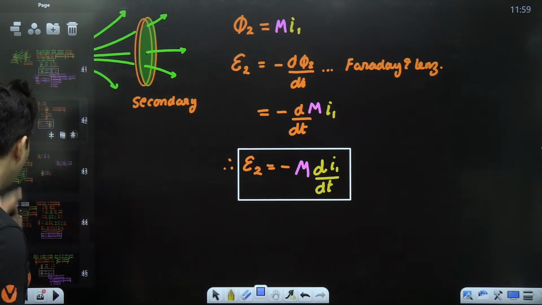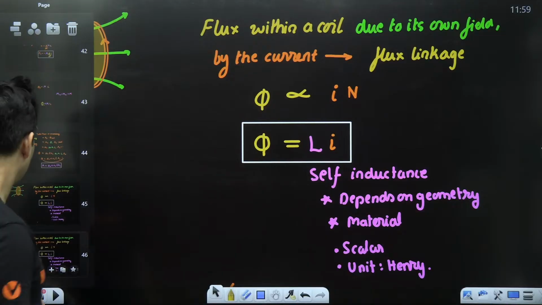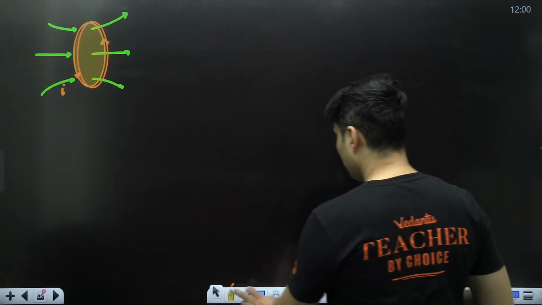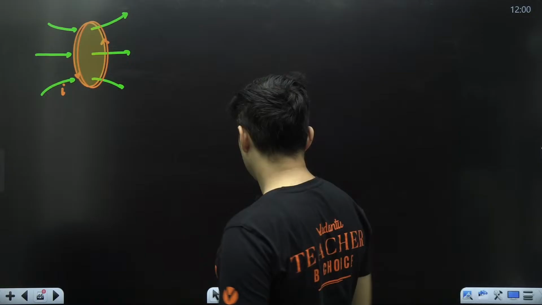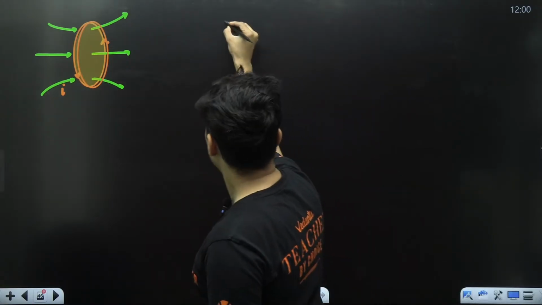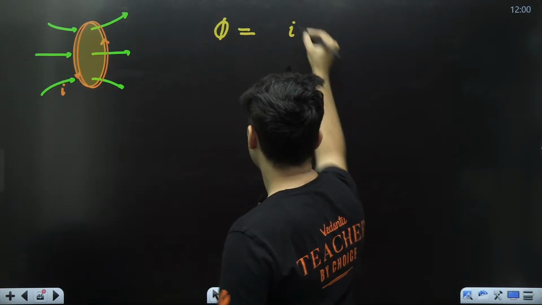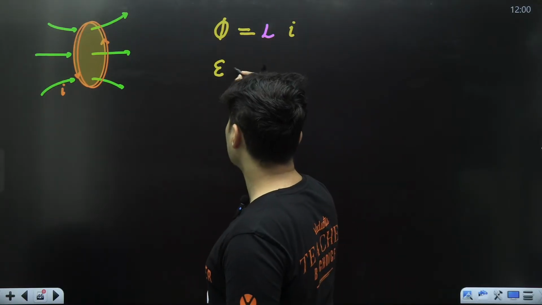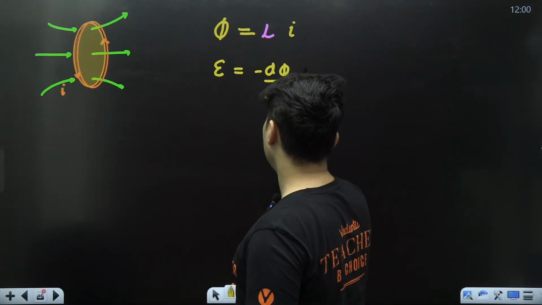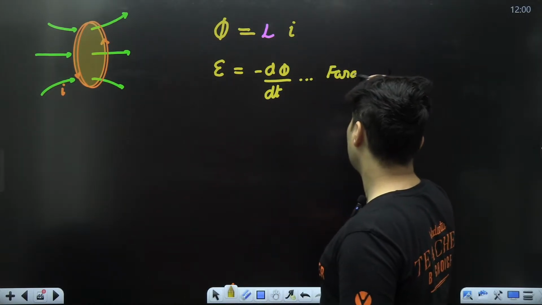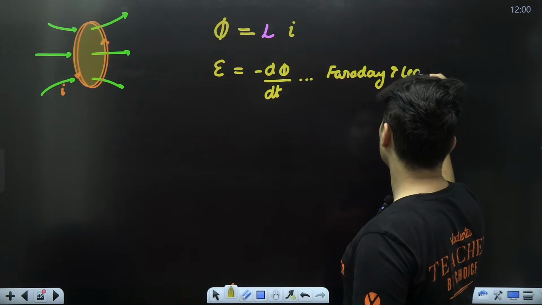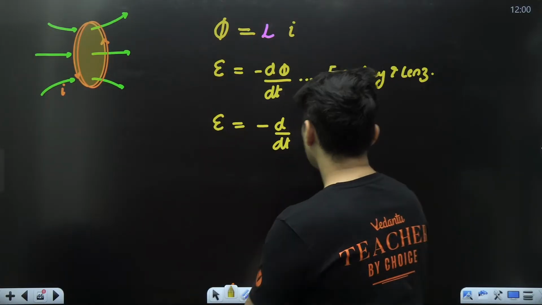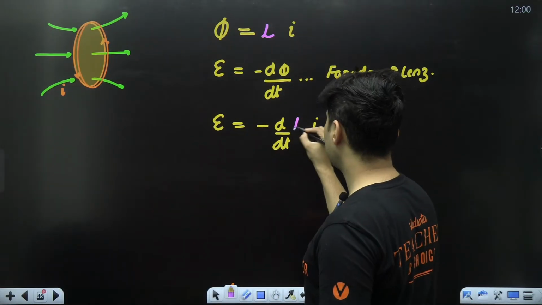Definitely know. Same thing you can even do for the self-inductance, guys. Observe this carefully now. Because the flux in a coil is directly proportional to the current, the constant of proportionality being L, the EMF induced in it, which is minus d phi by dt, again as per Faraday and Lenz's law, will become minus d by dt of L times the current.